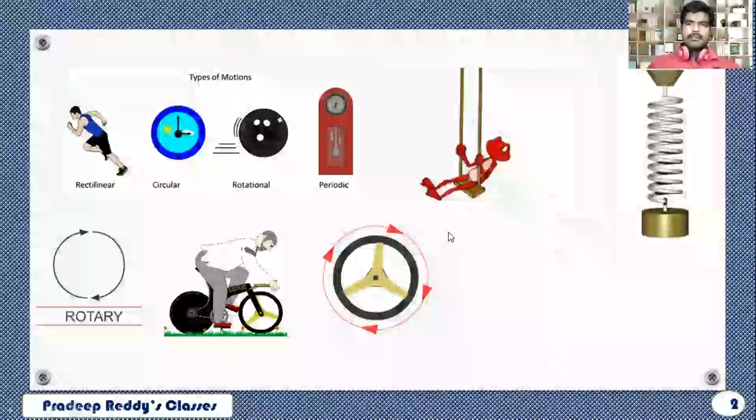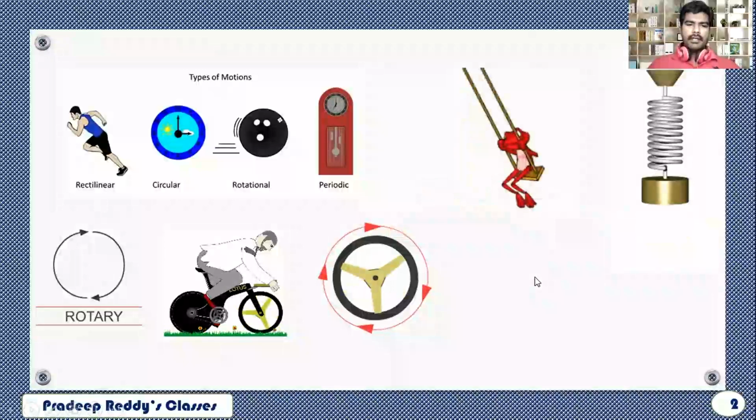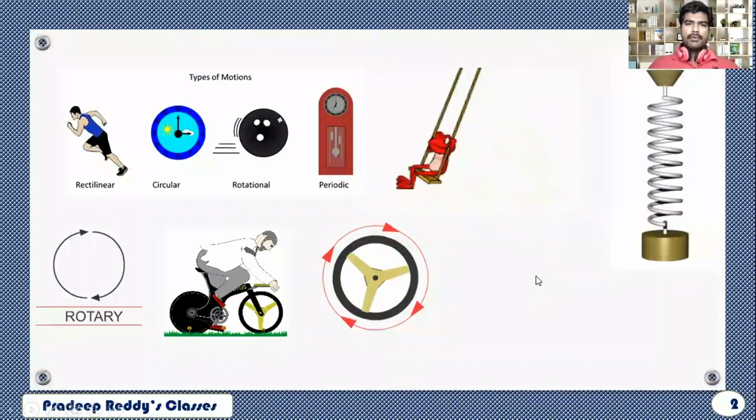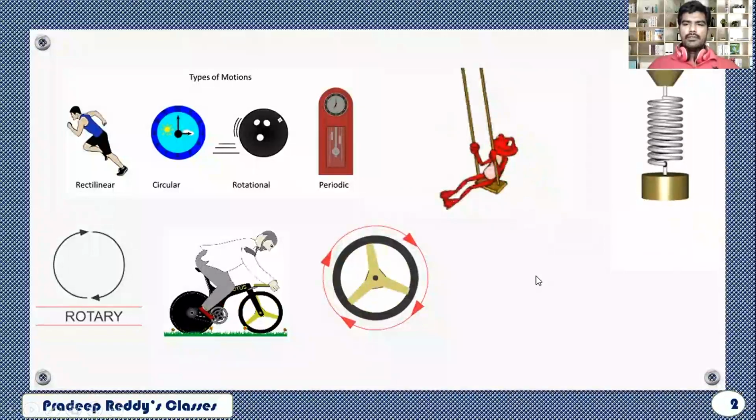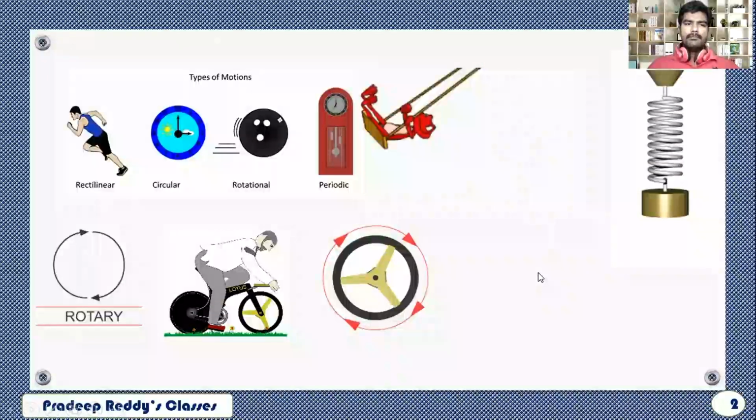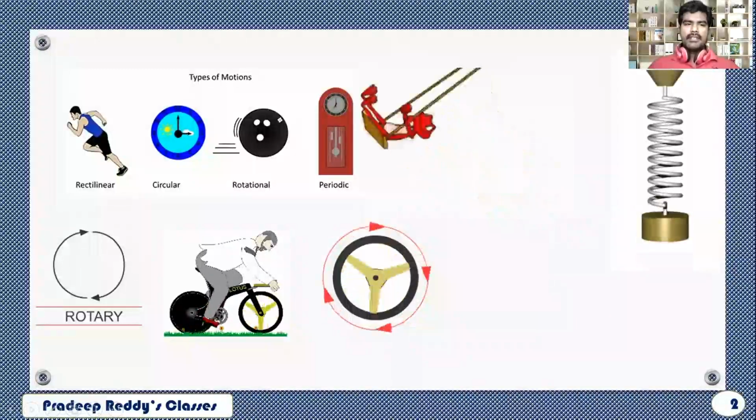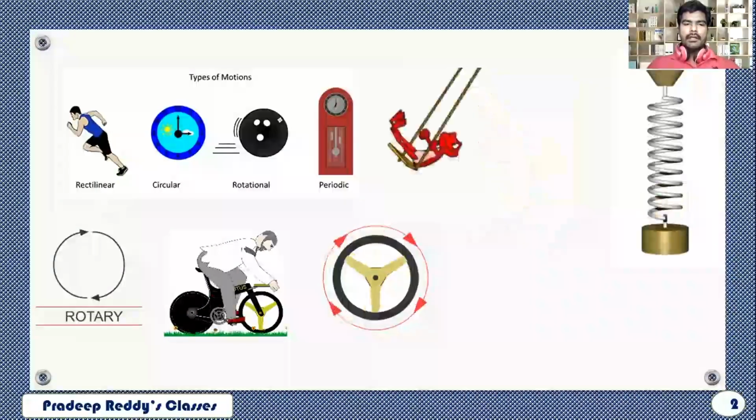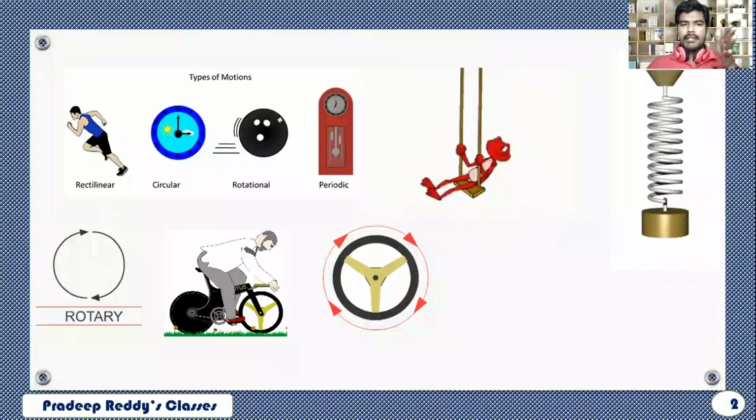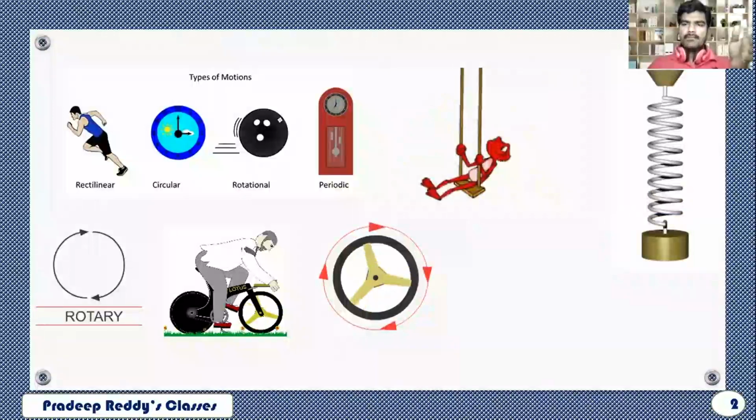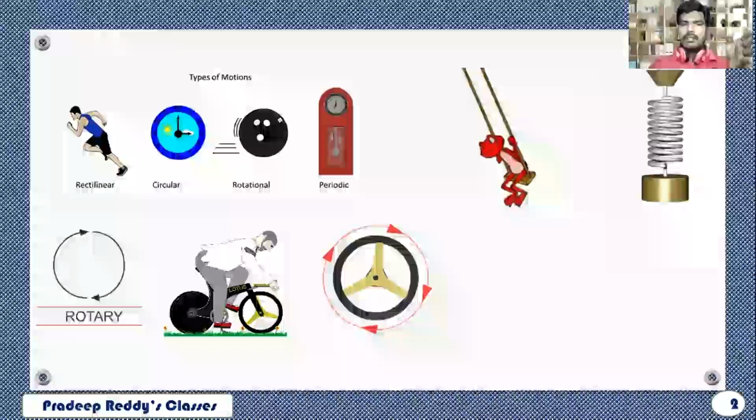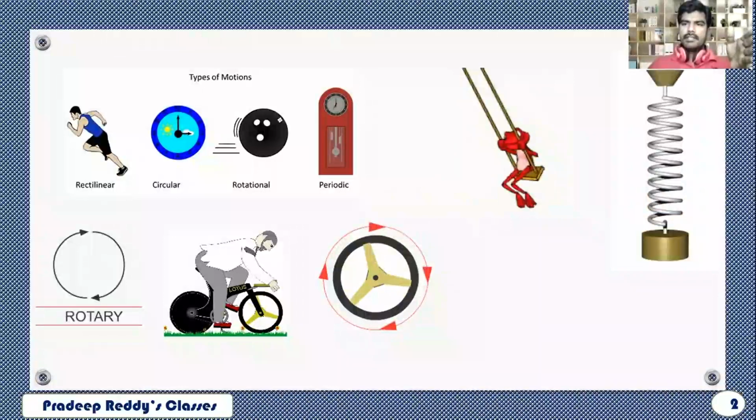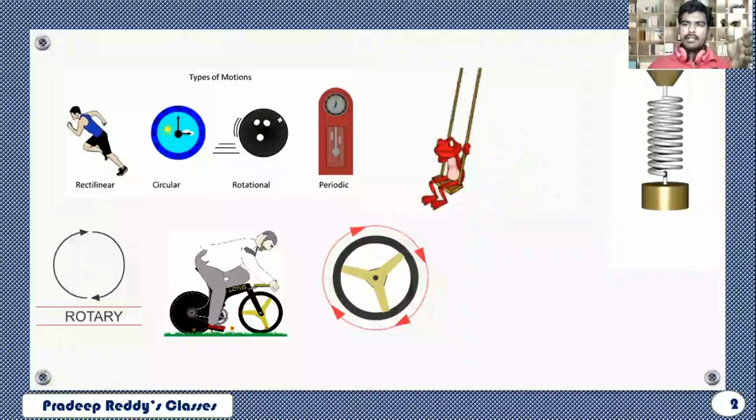Let us categorize different types of motion. You can see in the animations provided, you are able to categorize different types of motion. In the first type, which is rectilinear, a person is running. When the particles of the whole system have the same displacement, the same velocity, and the same acceleration, then we say that it is pure translatory motion, and it is rectilinear motion even.